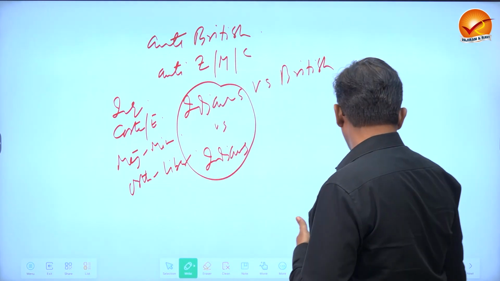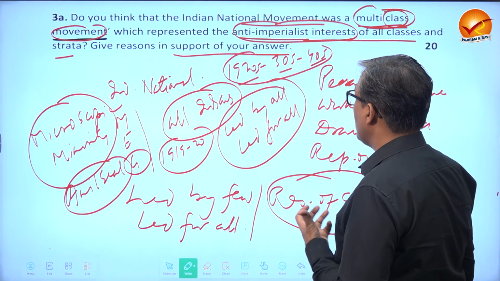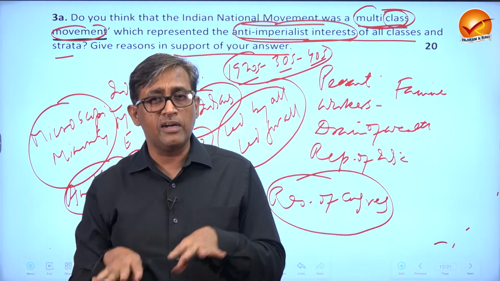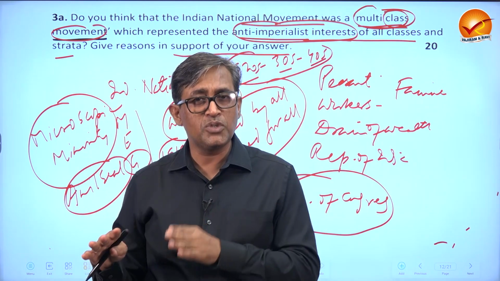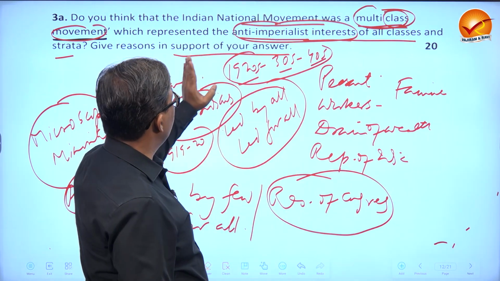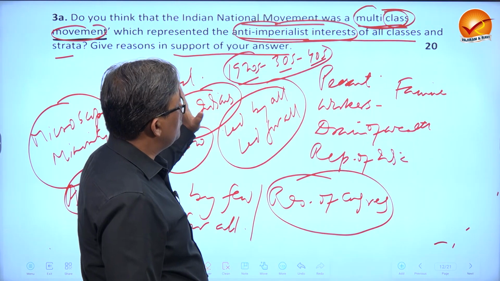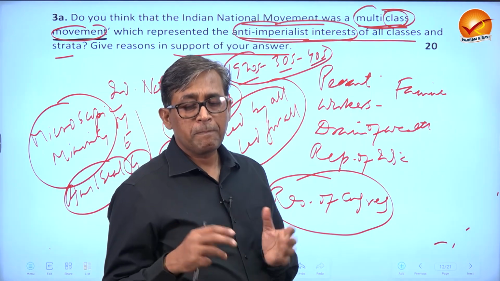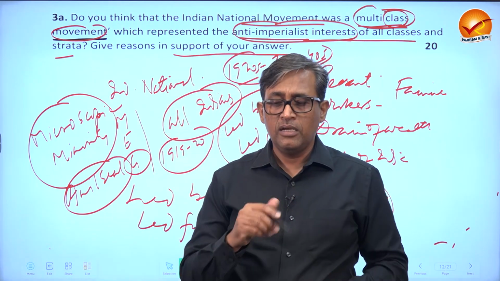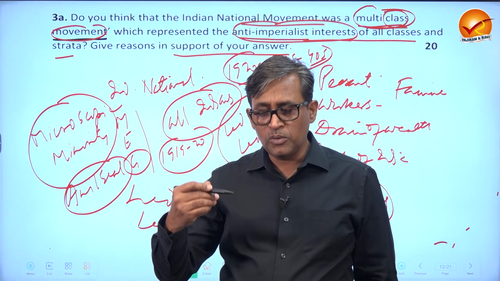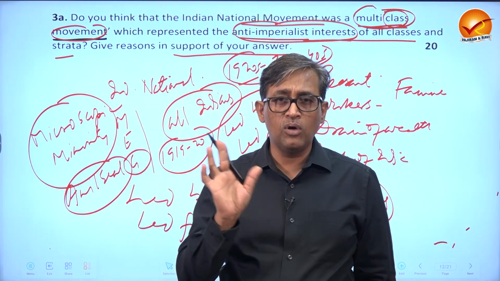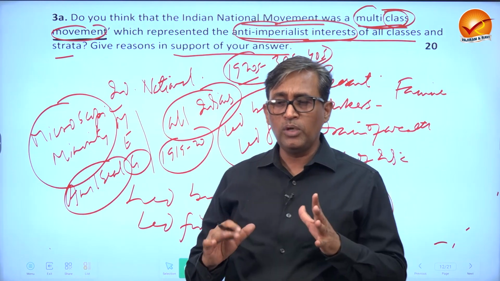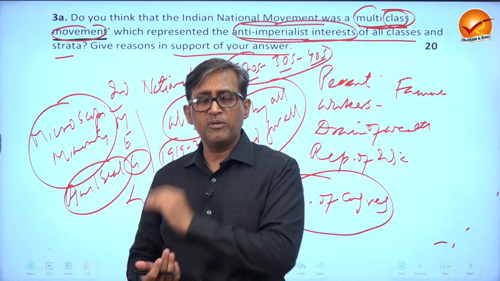So this question demands that you should have understood the current as well as undercurrents of Indian politics and Indian social issues of that period. Then you could have handled this with much ease. All the questions are thoughtful. Few facts you need, but how to start, how to progress, how to end, it's all up to you. It's like an open field. They have not told you that you start from this line and end at this line.